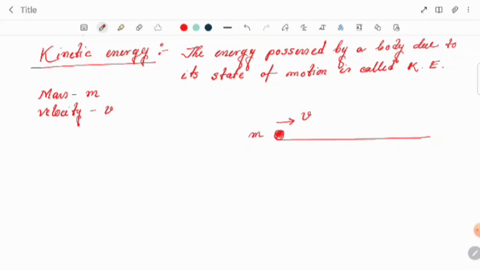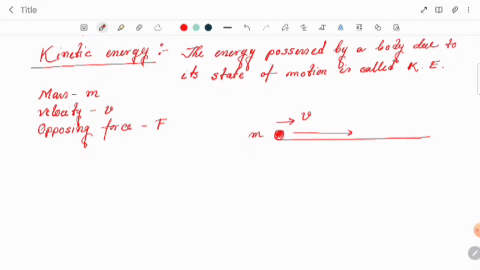Now when the body is moving in this direction, one opposing force should be applied on the body. Suppose the opposing force is F. Why?